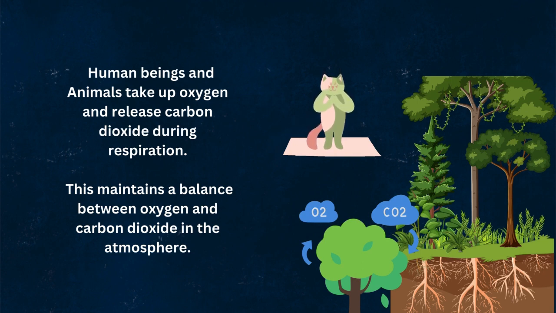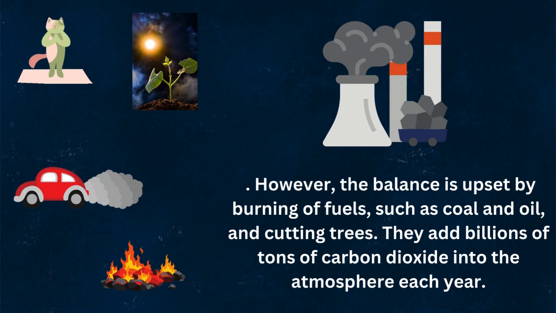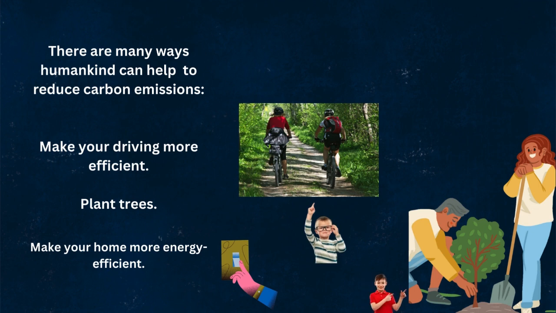This maintains a balance between oxygen and carbon dioxide in the atmosphere. But this balance is upset by the burning of fuels, such as coal and oil, and the cutting of trees. They add billions of tons of carbon dioxide into the atmosphere each year. But there are many ways humankind can help to reduce carbon emissions.